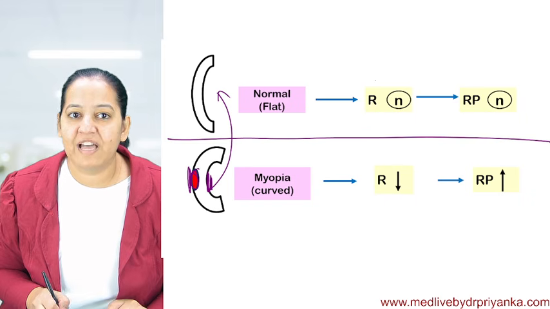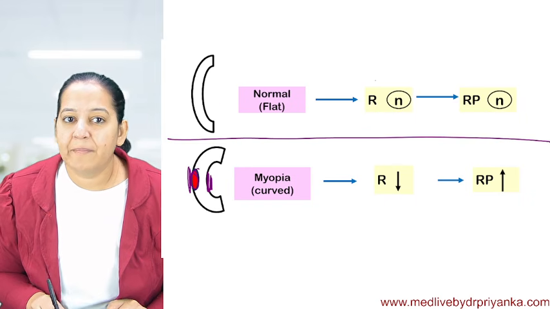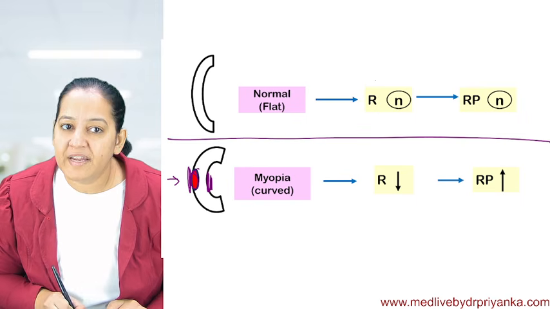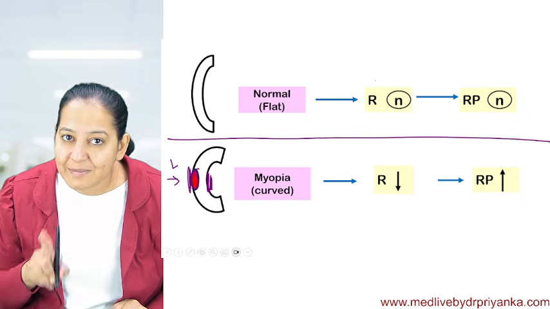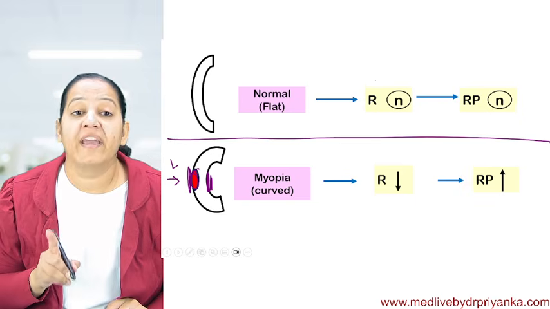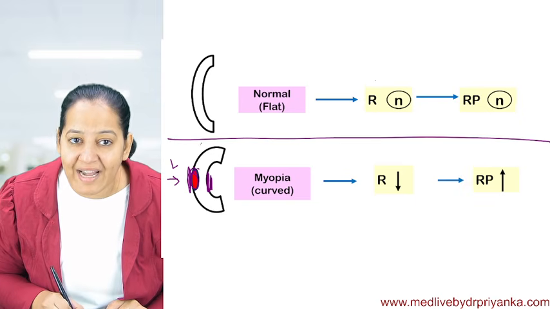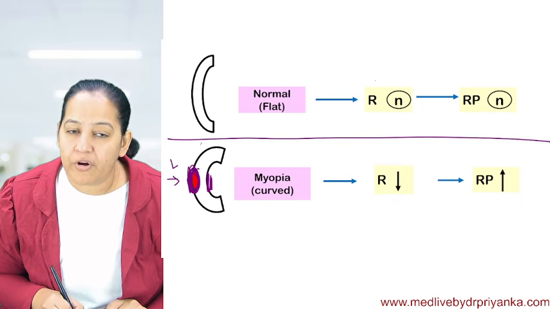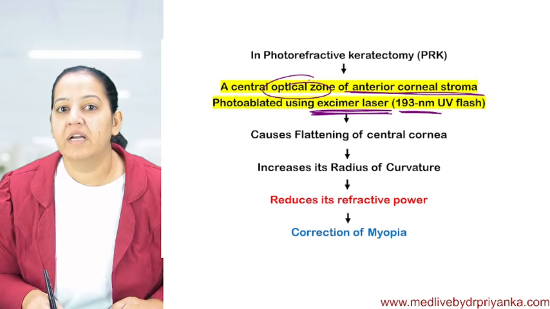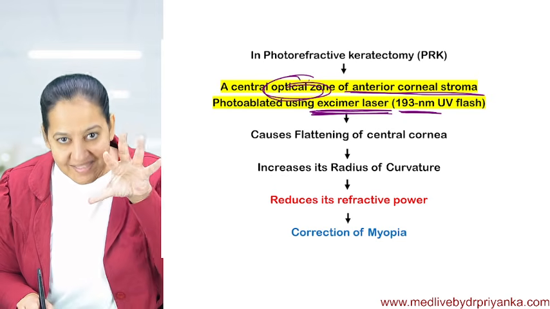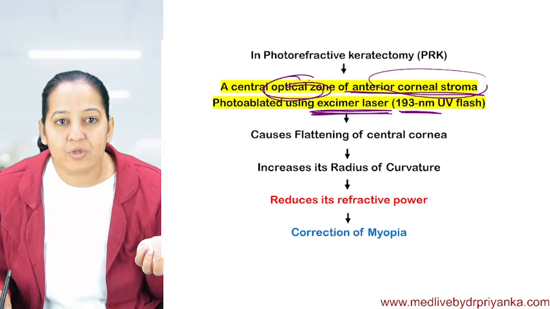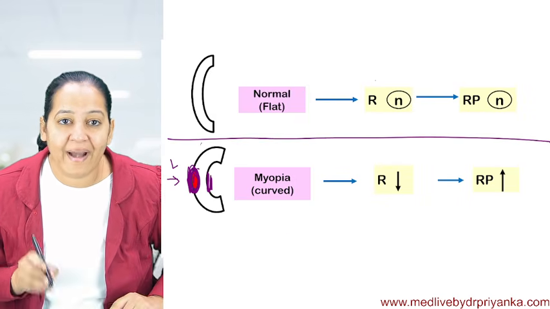Okay, I want to get it flattened so that it becomes normal. By various procedures, I want to get it flattened. So what I am doing, I am using a laser. I am putting a laser over here so that it is ablating. This is the excimer laser, which has a wavelength of 193 nanometer. It is causing ablation of the anterior portion of the cornea in the optic zone in the center. Say it completely. So in the optic zone, in the center of the cornea, we are ablating the corneal stroma, anterior corneal stroma. Mind the word anterior.